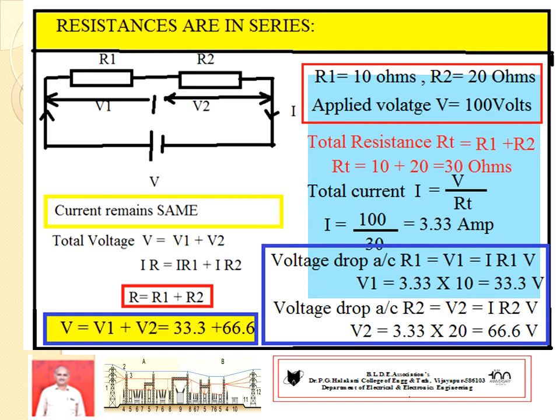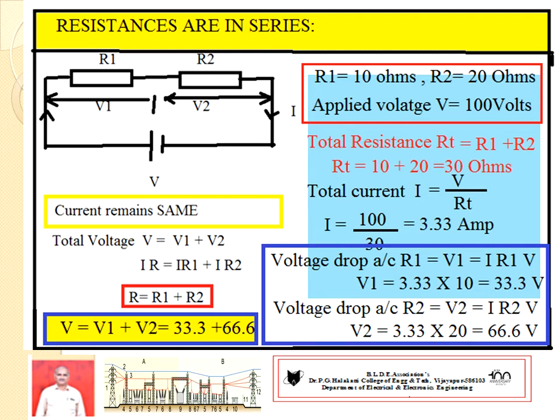So 10 plus 20, 30 ohms. Next, total current. Total current I equal to V by RT, total voltage divided by total resistance. So 100 by 30, we are going to get 3.33 ampere. After knowing the total current, go for calculation of the voltage drop across resistance R1. V1 equal to I into R1. So I is 3.3, R1 is 10, 33.3 volts.